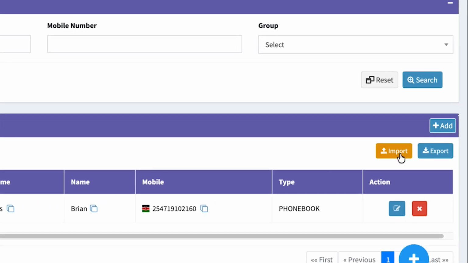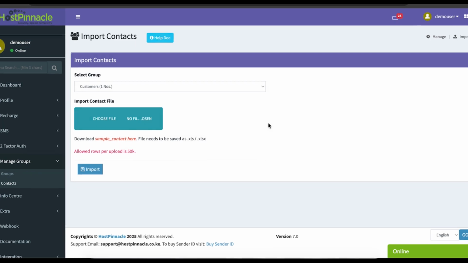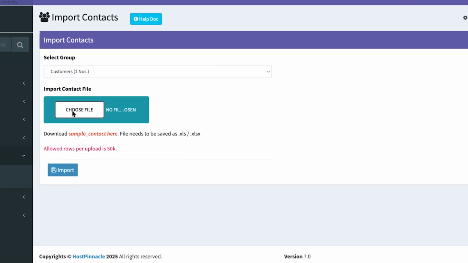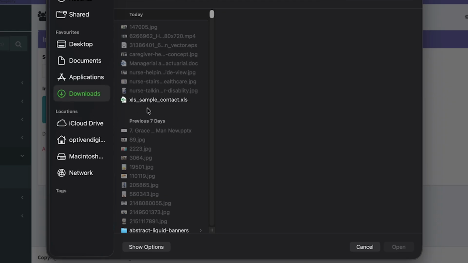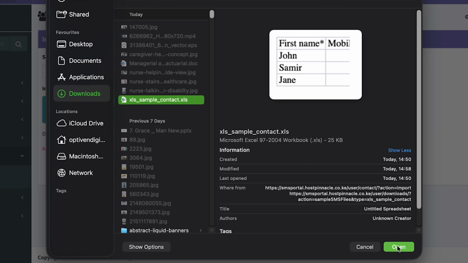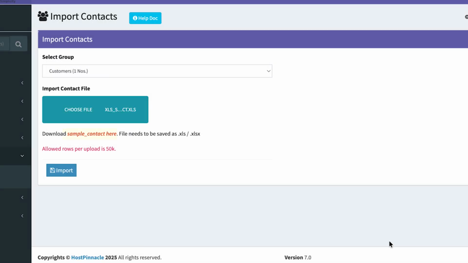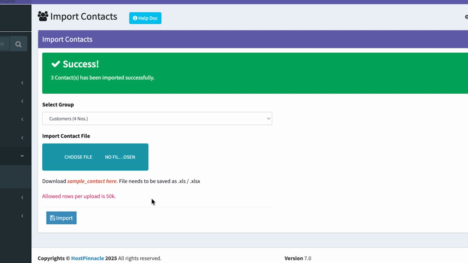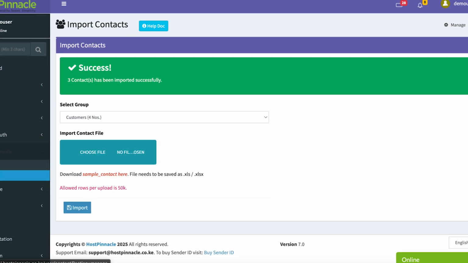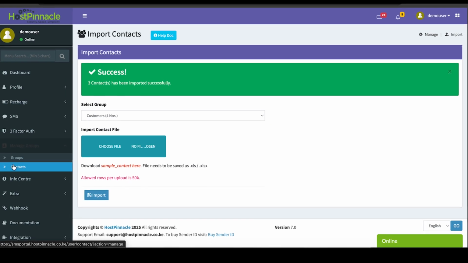For bulk contact uploads, click Import. Select your group and choose a file in either XLS or XLSX format. If you need help formatting your file, click on the sample icon to download a template. Fill it in with your contacts and re-upload it. Once imported, you'll see a success message. You can review all your saved contacts by clicking on the Contacts drop-down.